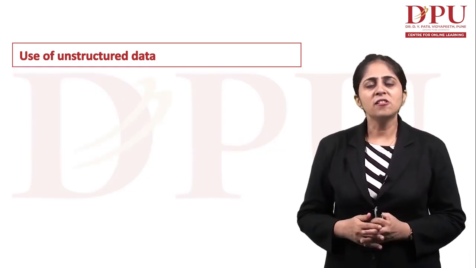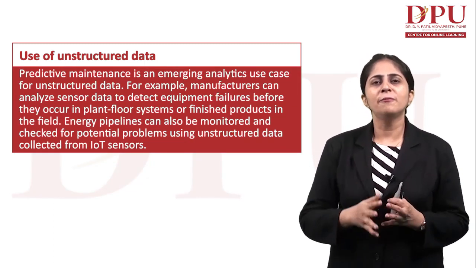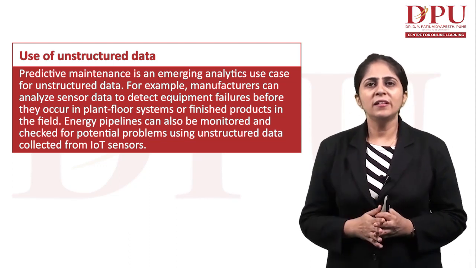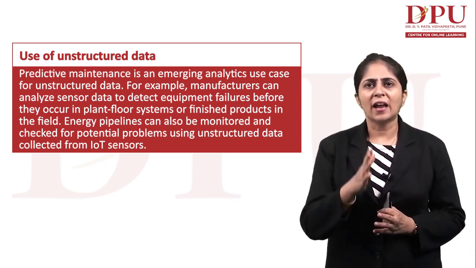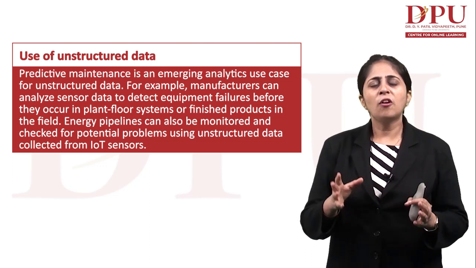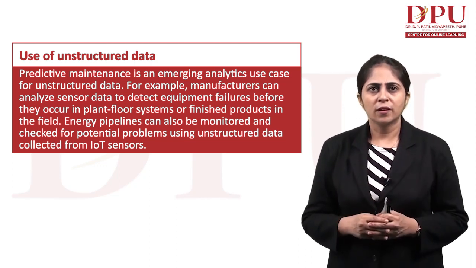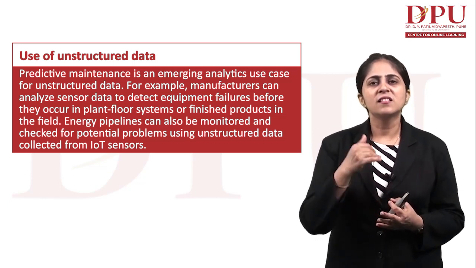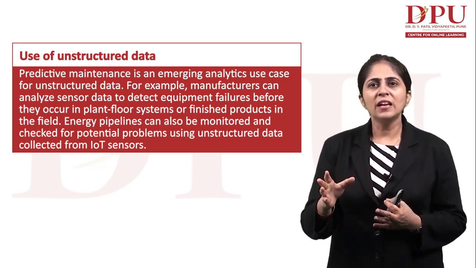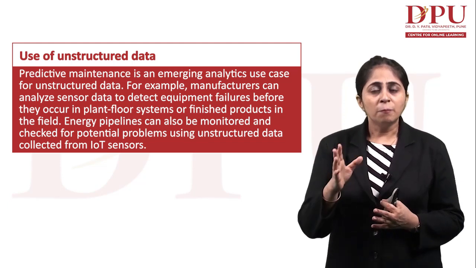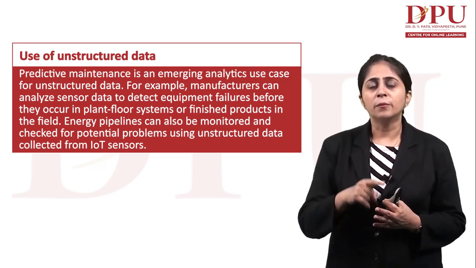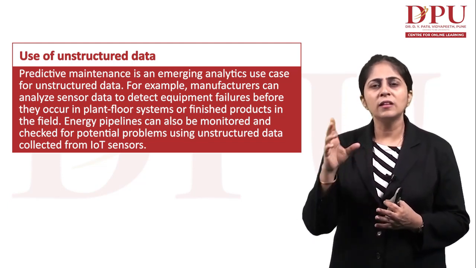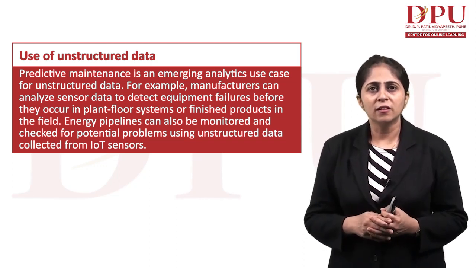Then the next usage can be predictive maintenance. Predictive maintenance is an emerging analytics use case for unstructured data. For example, manufacturers can analyze sensor data to detect equipment failures before they occur in plant floor systems or in finished products in the field.